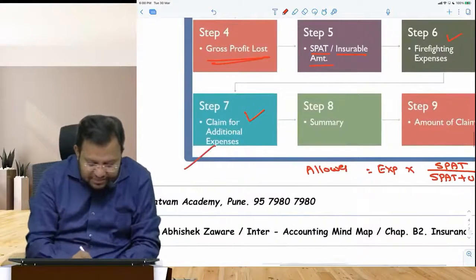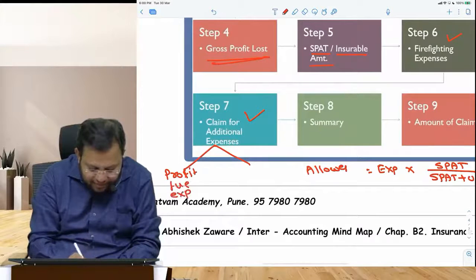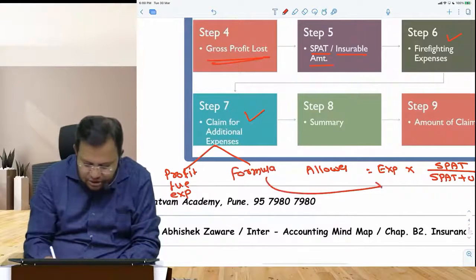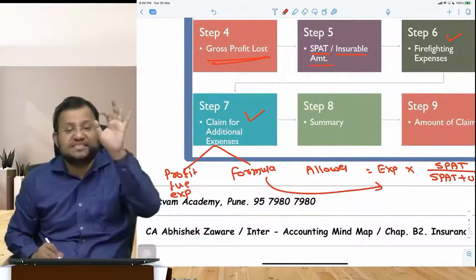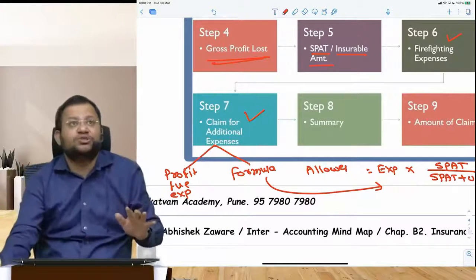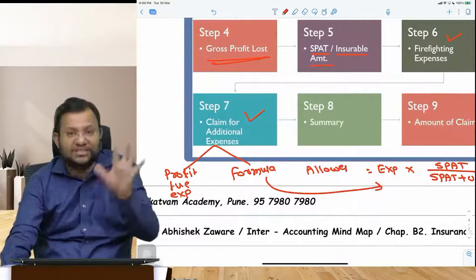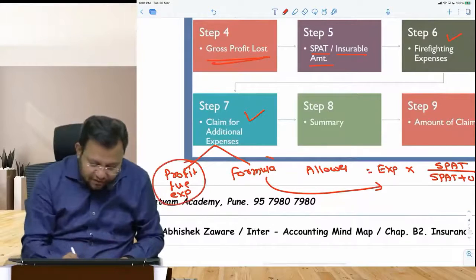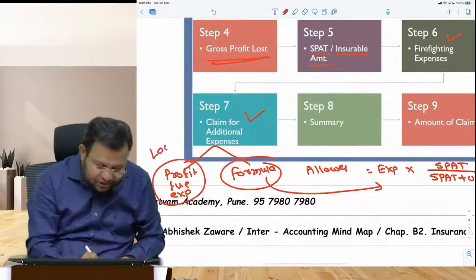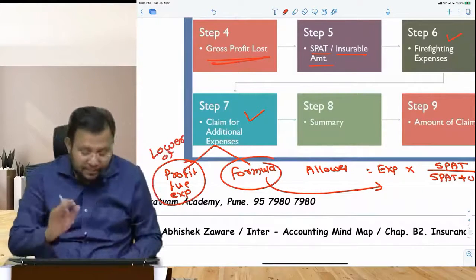Claim for additional expenses, you have to understand profit due to expenses and the formula. What is the formula? Formula is this. So profit due to expenses is sales due to expenses into earning ratio. If nothing is given, we assume all your sales is due to additional expenses, or formula, whichever is lower. Lower of these two will be given as a claim by insurance company.